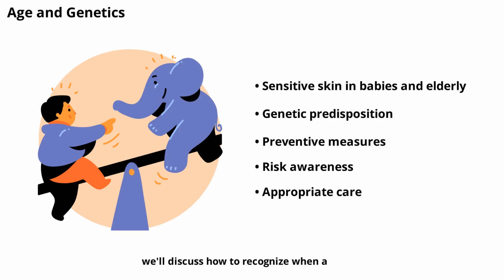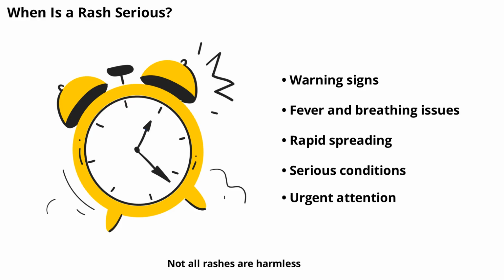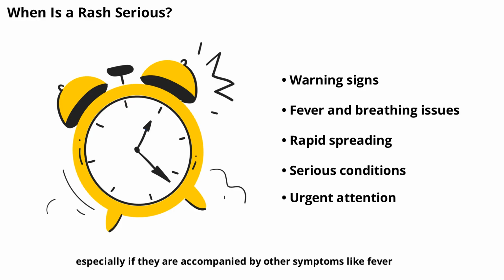Next, we'll discuss how to recognize when a rash is serious and requires medical attention. Not all rashes are harmless. Some may signal a serious underlying condition, especially if they are accompanied by other symptoms like fever, difficulty breathing, or rapid spreading. It's important to know the warning signs that indicate a rash is more than just a minor irritation. In the next scenes, we'll outline specific symptoms and situations that require urgent medical attention.